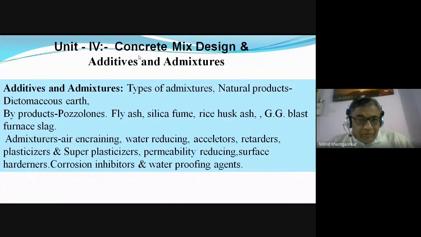method or very important parameter or phenomenon of the concrete related, that is concrete mix design. Okay, as I have been telling you again and again, expertise in concrete mix design gets a very important place in your job.